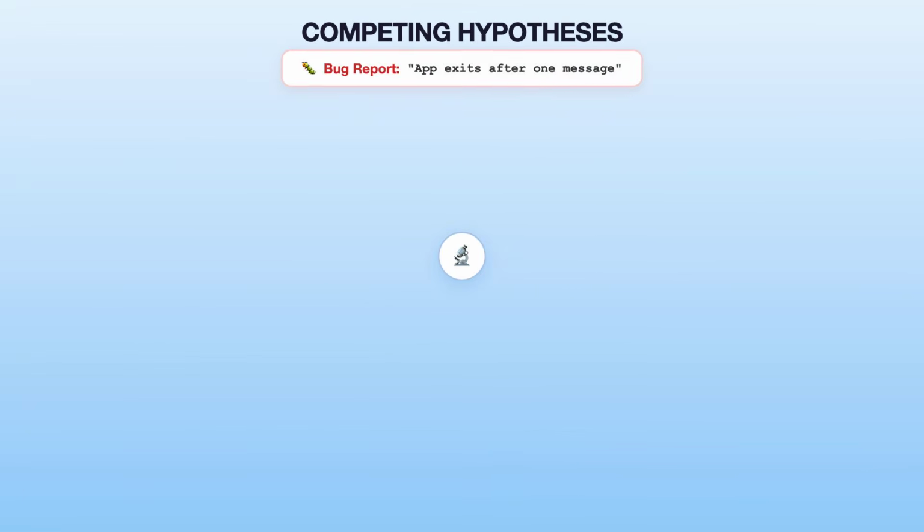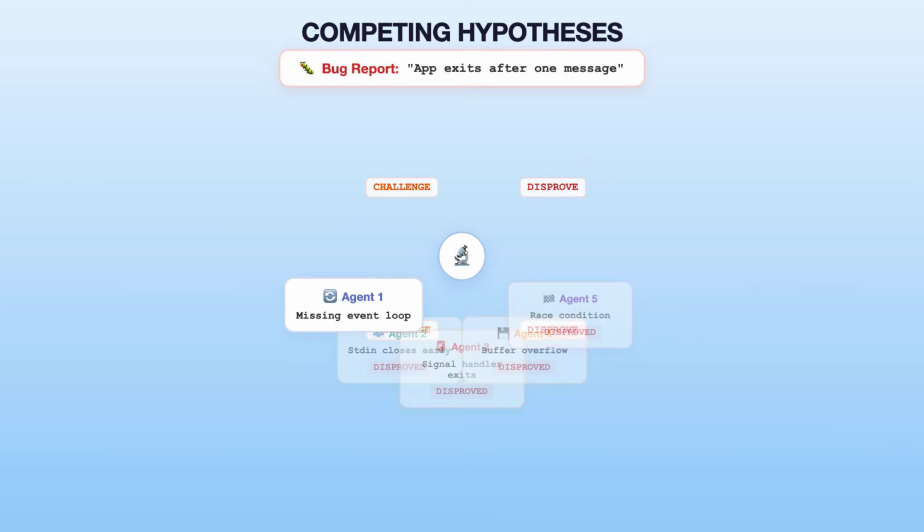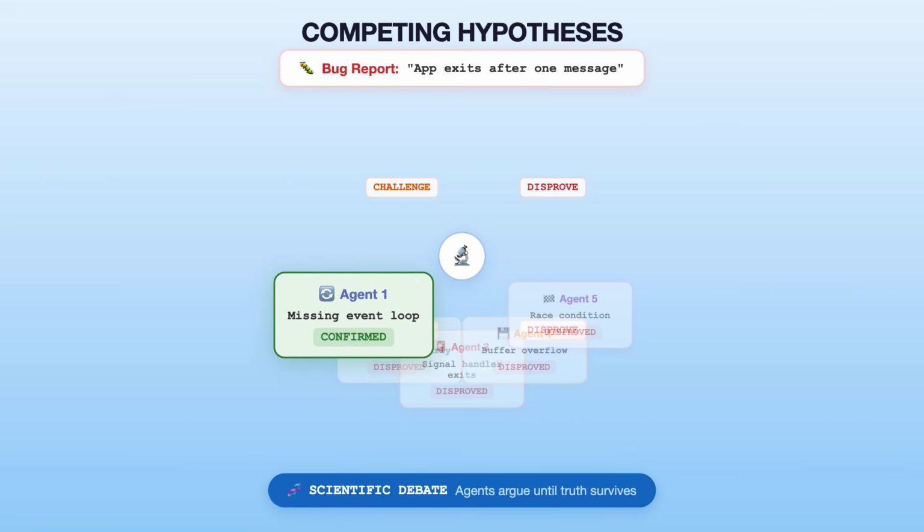Competing hypothesis debugging. Users report the app exits after one message. Spawn 5 agent teammates to investigate different hypotheses. Have them talk to each other to try to disprove each other's theories, like a scientific debate.